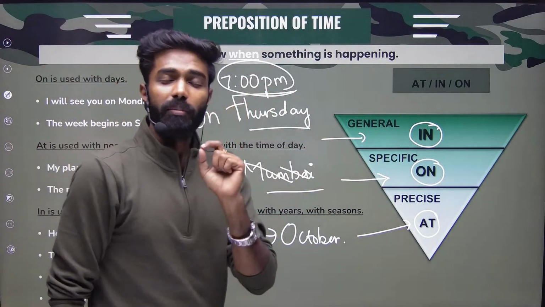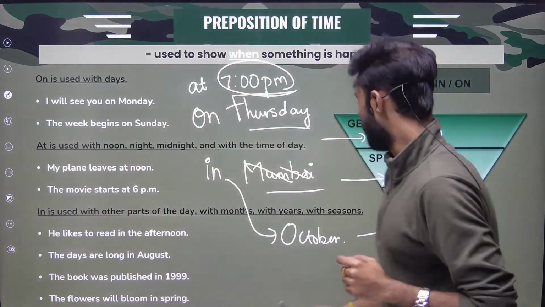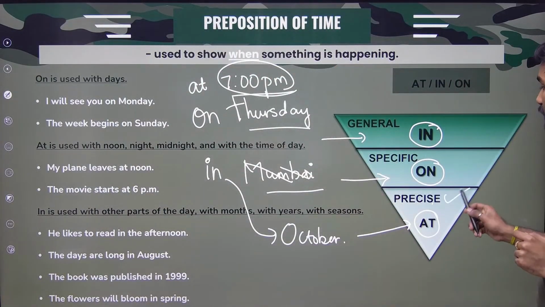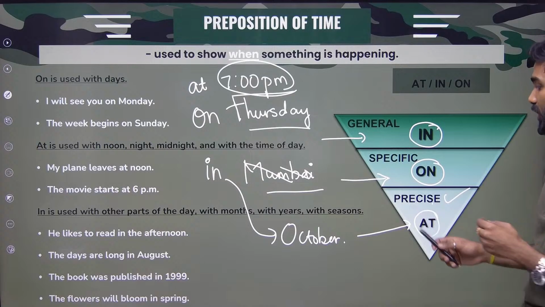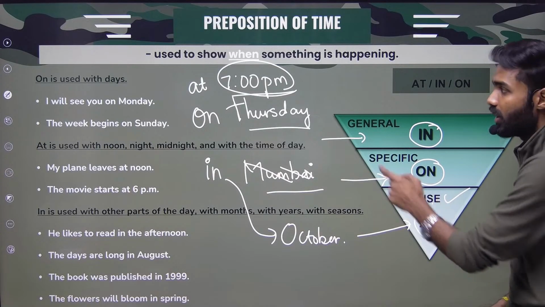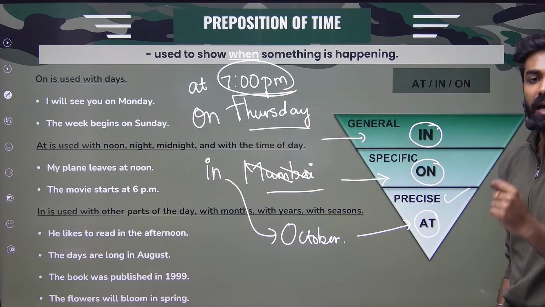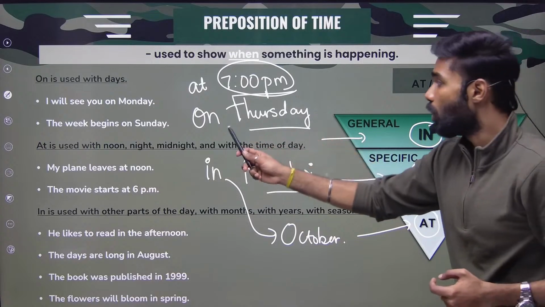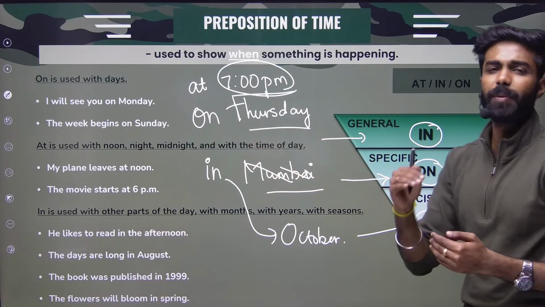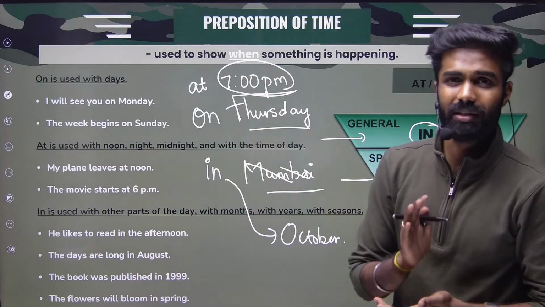For mentioning accurate details, we'll be using at. That is why I've written precise. Okay, anything we are talking very precise or accurate, like timings, we use at. Okay, and then on is for a little specific, so accurate but a little specific.